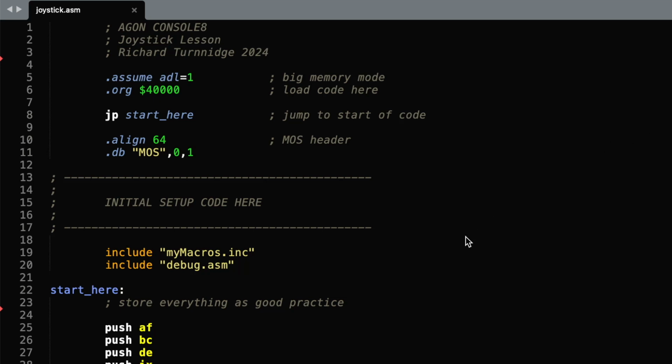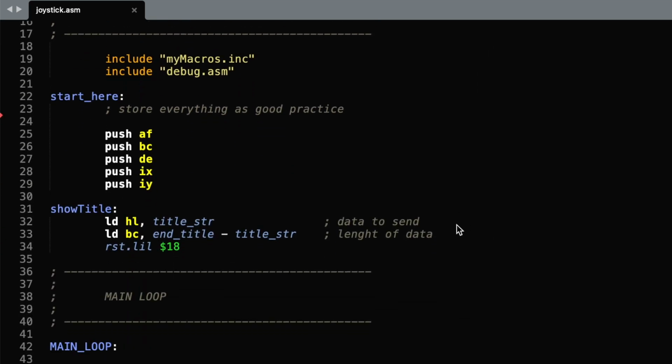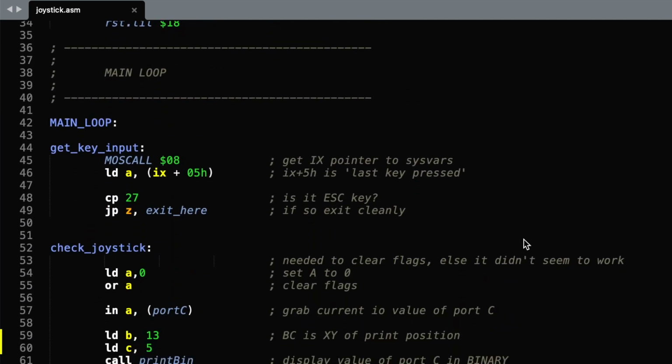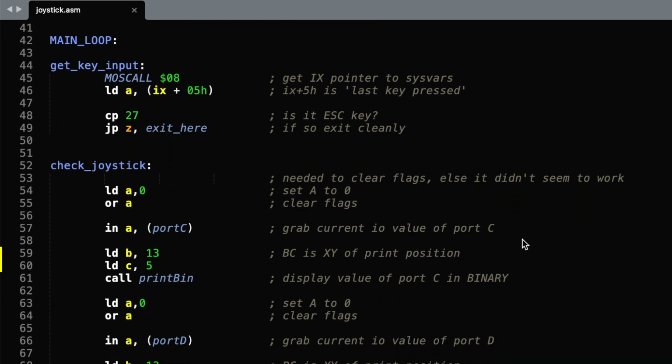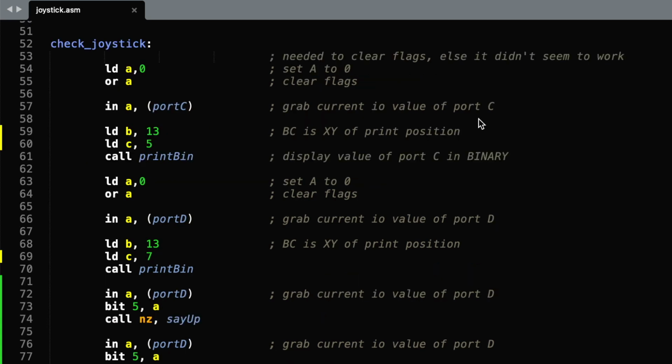In our code we've got the usual setup at the beginning and showing the title. Well, the title in this case is the information that we presented on screen. And we go through a main loop, again checking whether we've pressed the escape key to exit. But also now we're going to check the joystick. One of the things we need to do first is clear the flags, otherwise it may not work.